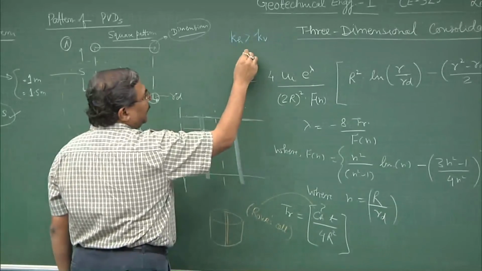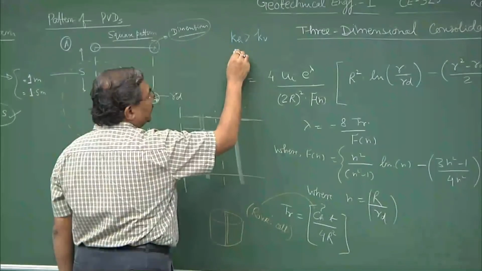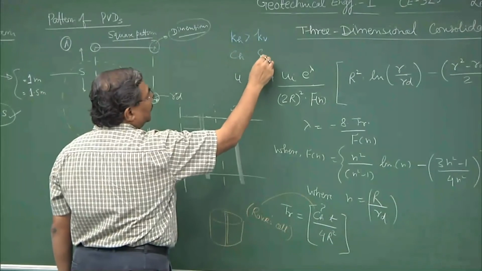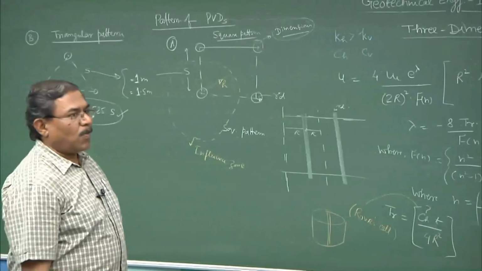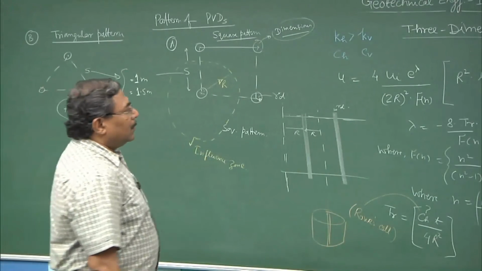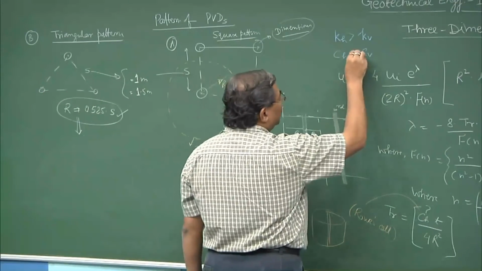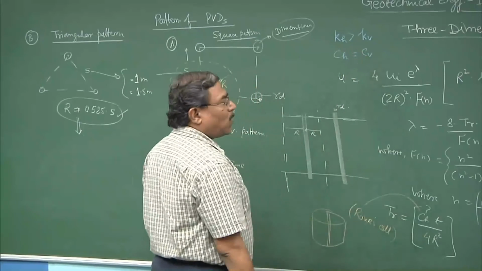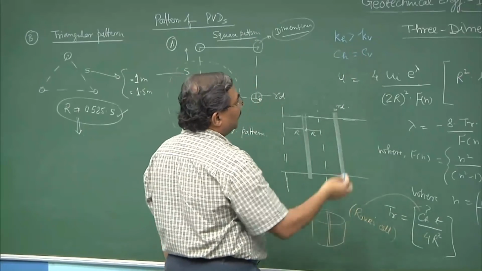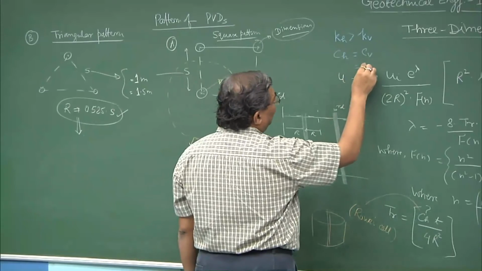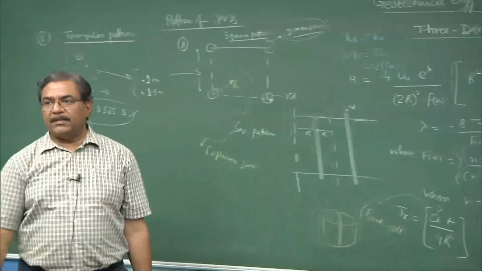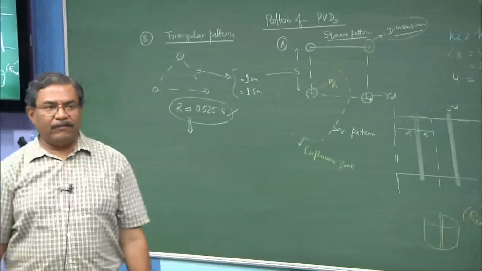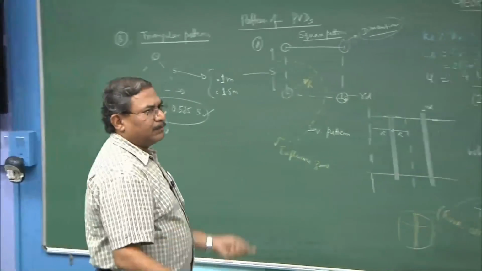So, truly speaking, KH and KV relationship can be extended to CH and CV also. For some type of soils, CH is equal to CV. Another type of soils, normally we take CH equal to 2 times CV. Radial consolidation is 2 times the vertical consolidation assumption.